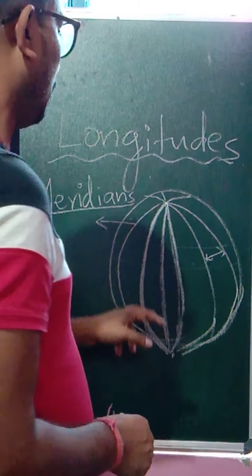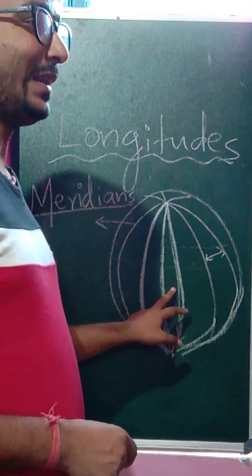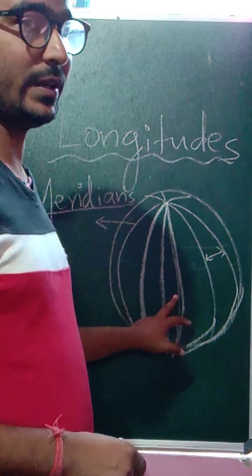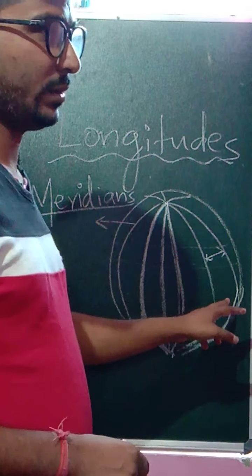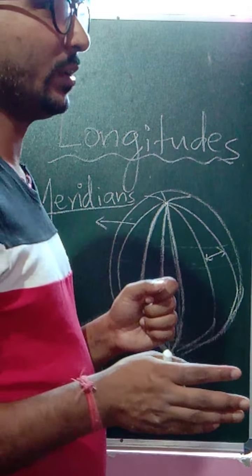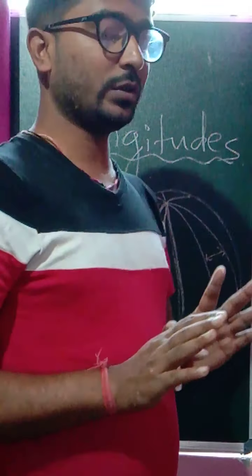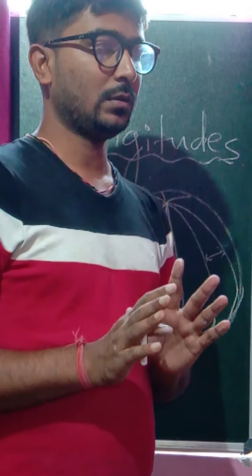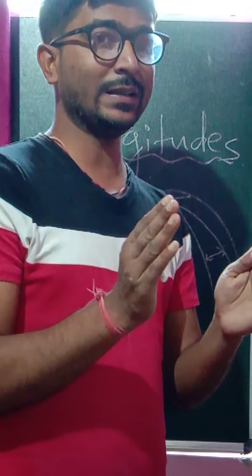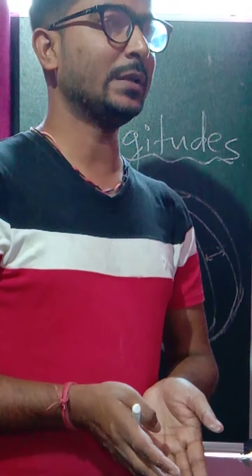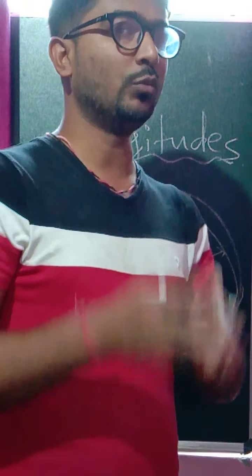Now they cut each other at an angle of 90 degrees at a particular point, but at certain times it is not that they run parallel; they divide themselves at a particular point and again meet themselves when moving from the northern pole to the southern pole.